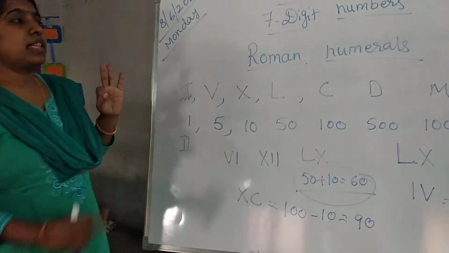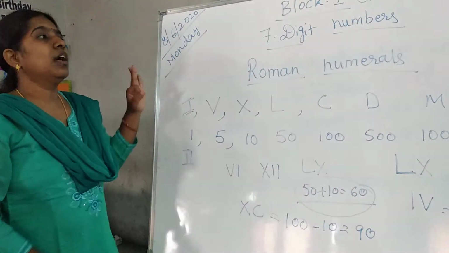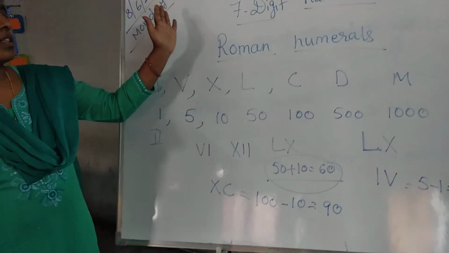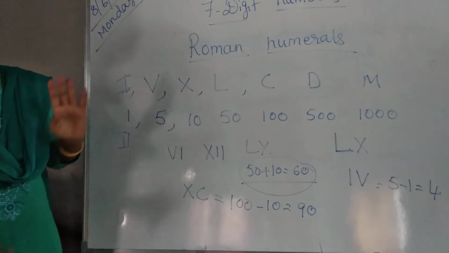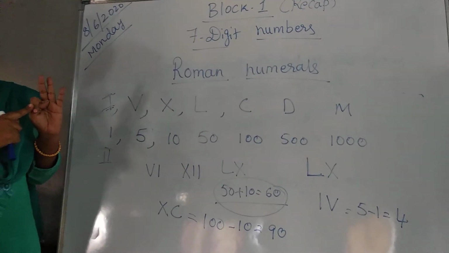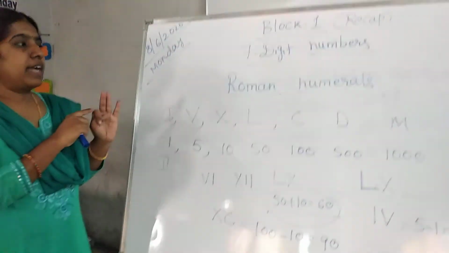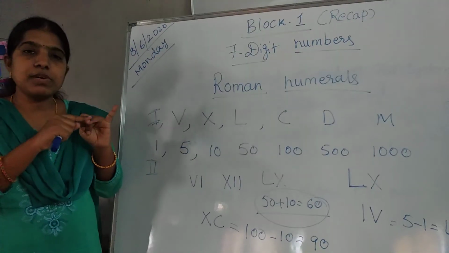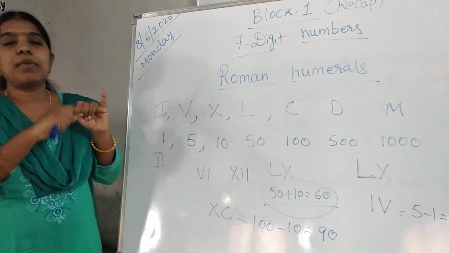So these 3 things are very important in Roman numerals. I hope everyone understood these 4 concepts in 7-digit numbers. What are those concepts? Counting by 1 lakh to 10 lakhs, next the Indian system and international system, next arranging the numbers in order, next Roman numerals.